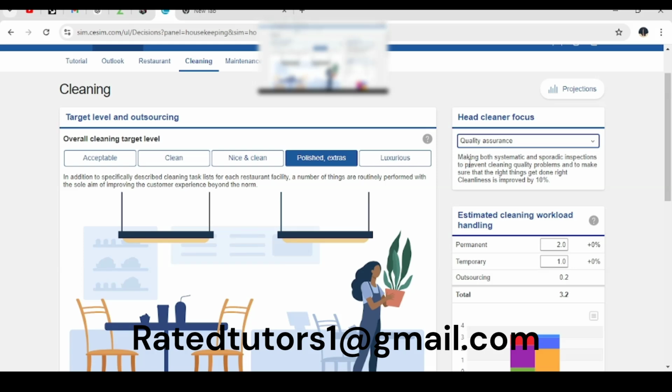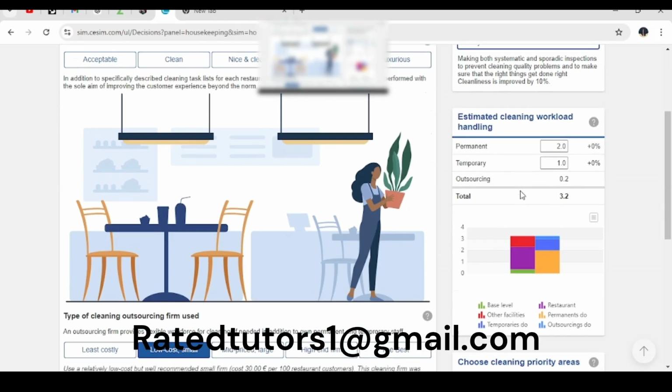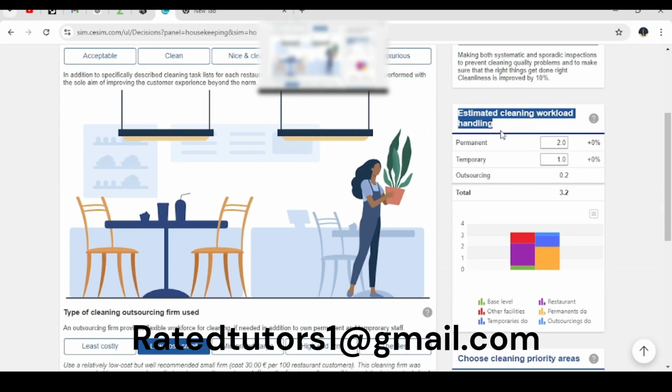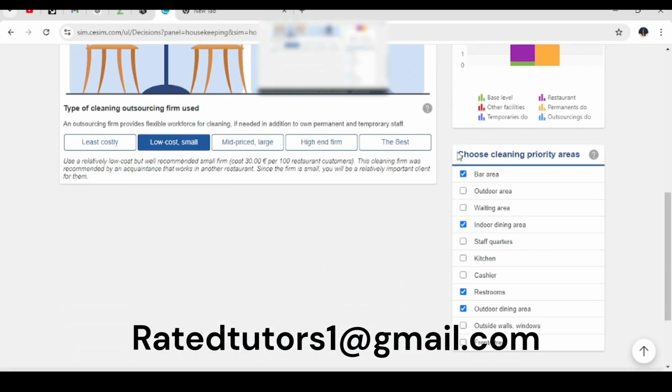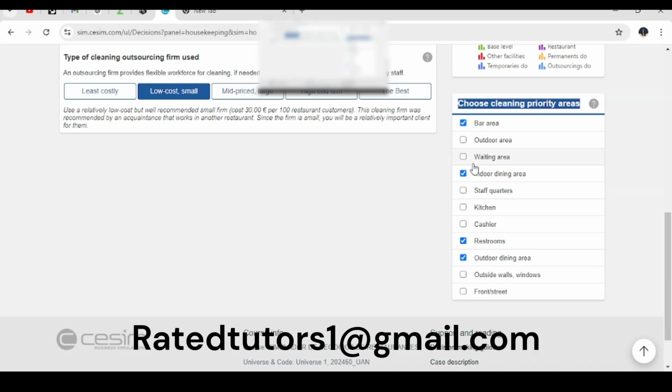These are simply making both systematic and sporadic inspections to prevent cleaning quality problems, to make sure that the right things get done, and cleanliness is improved by maybe 10%. On the other side, we have the estimated cleaning workload handling. For the permanent, we have 2 workers, and for the temporary, we only have 1 worker. Down here, we have the cleaning priority areas, where you choose the areas you want in the restaurant. For us, we are using the bar area, the indoor dining area, the restrooms, and the outdoor dining area.